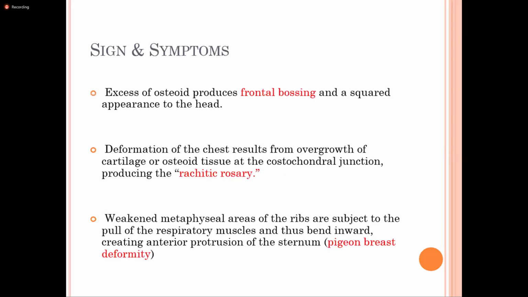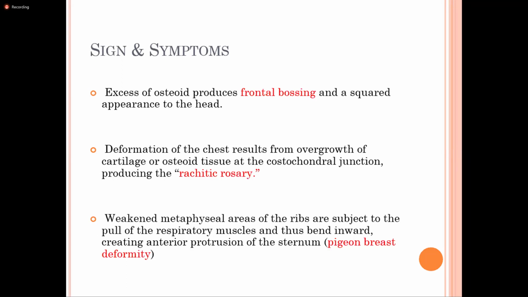Similarly, frontal bossing also occurs, means prominence of the frontal bone, and also there is the overgrowth of the cartilage at the costochondral junction, resulting in rachitic rosary. Similarly, there is pigeon breast deformity, similar to that of the pigeon chest.